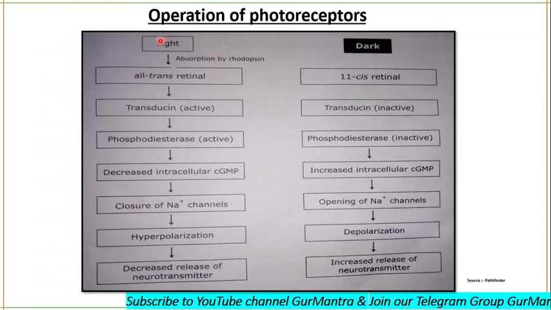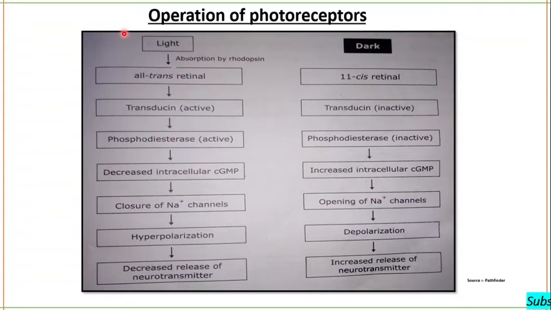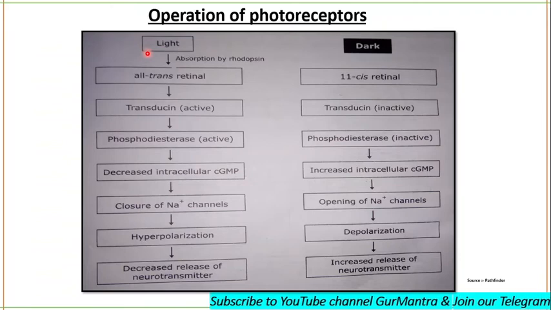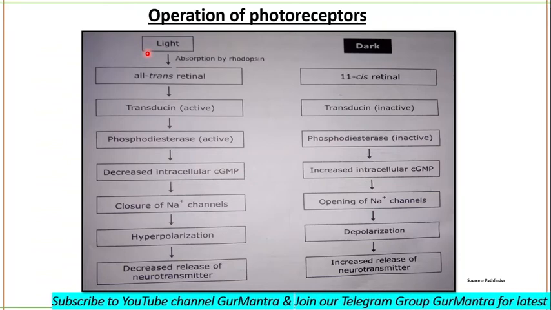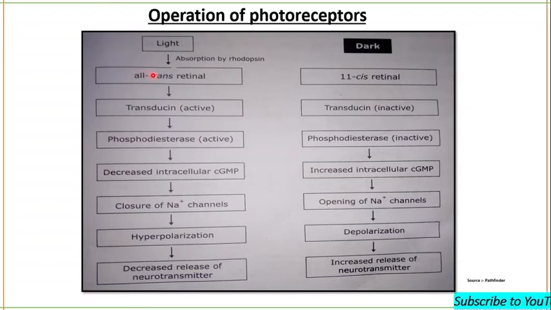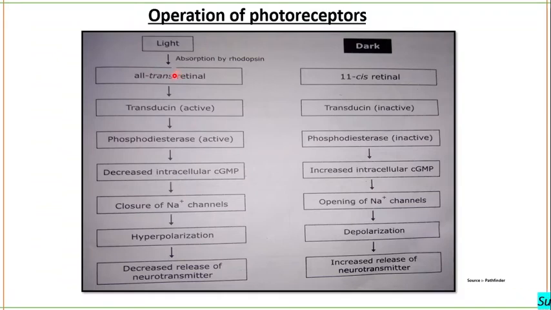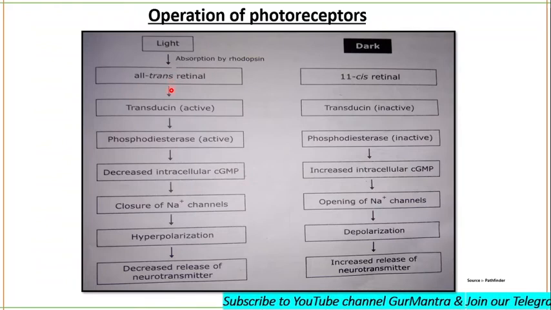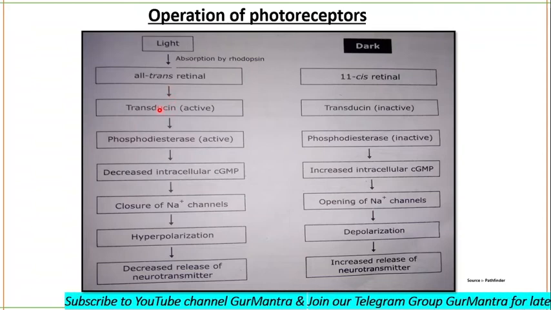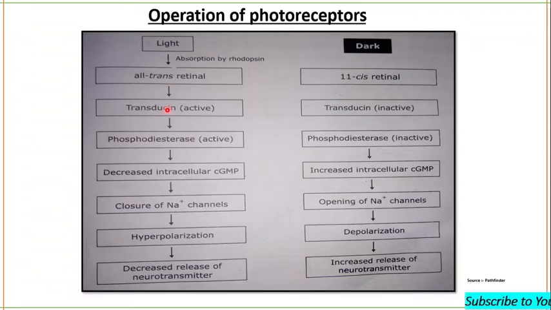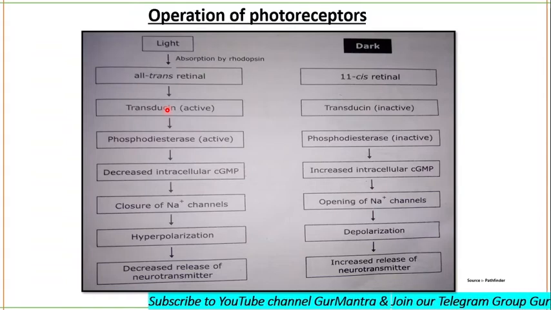In the dark, retinal in rhodopsin is in the cis configuration, the 11-cis configuration. When this 11-cis retinal absorbs light, it changes into the all-trans retinal configuration. This in turn alters the configuration of opsin, and that change activates the G protein transducin. So transducin is now activated. The all-trans retinal separates from opsin in a process called bleaching.